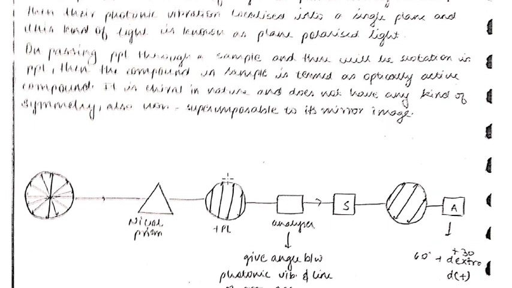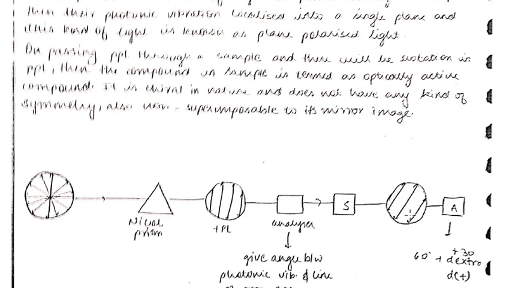Now we have this plane polarized light. If this plane polarized light is allowed to pass through a sample and the plane of the photonic vibration changes, here the plane of photonic vibration is this, and here the plane of photonic vibration is this, then the compound or sample is known as optically active. I repeat, when plane polarized light is allowed to pass through a sample and its photonic vibrations change, the sample is optically active.